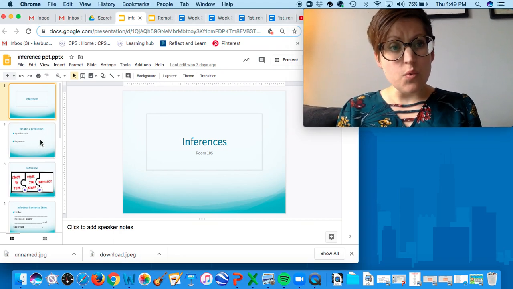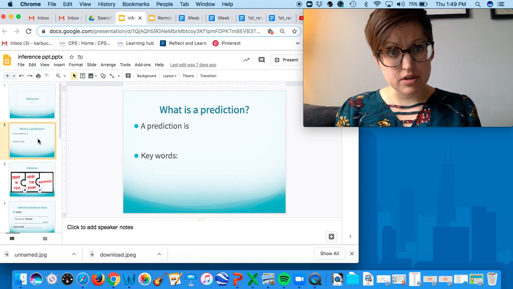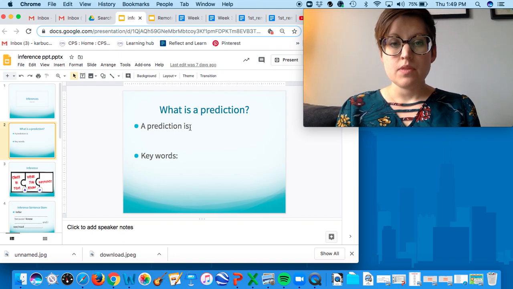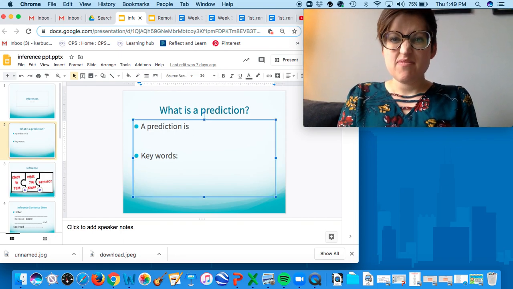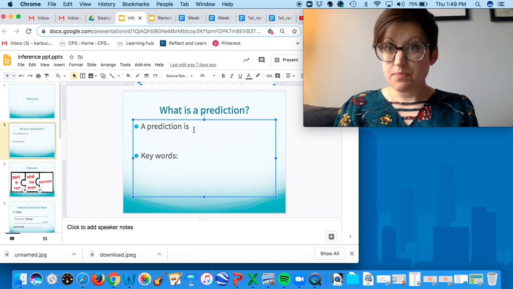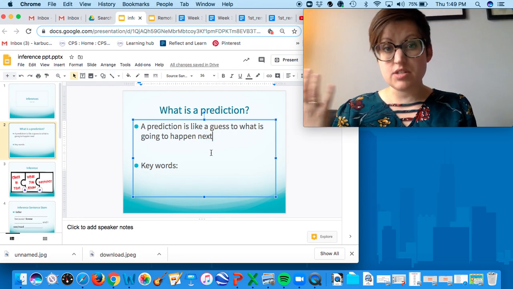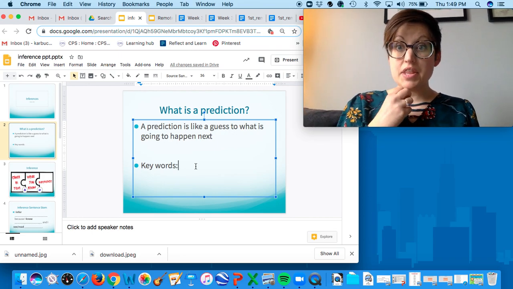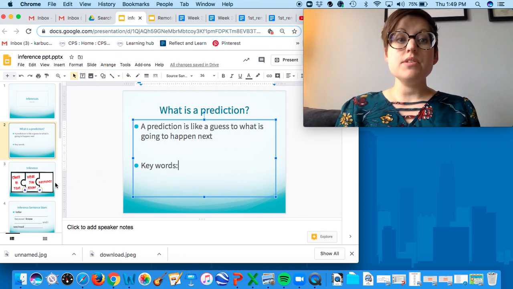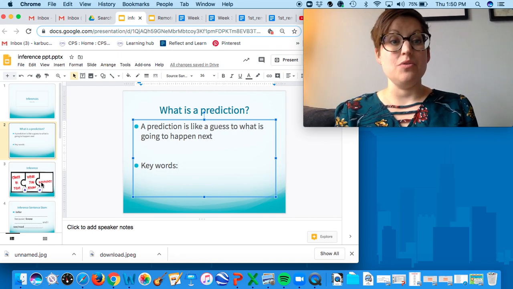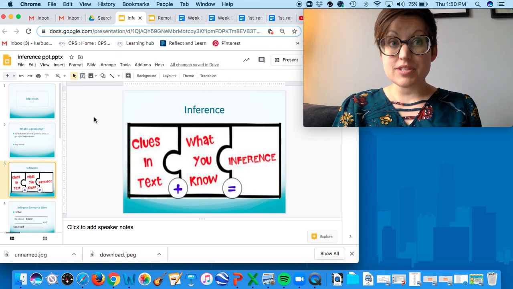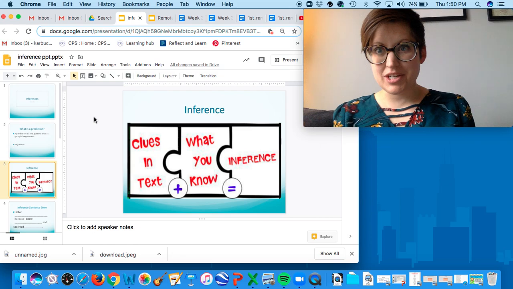Now, we know as smart first grade readers that we should always be making predictions while we're reading, right? And I know that a prediction is almost like a guess to what is going to happen next in a book, right? That's what a prediction is. Where we have key words that will lead us to think something. Well, today we're going to go a little bit deeper into not what a prediction is, but what an inference is. And an inference is a little bit more complicated than just a prediction.